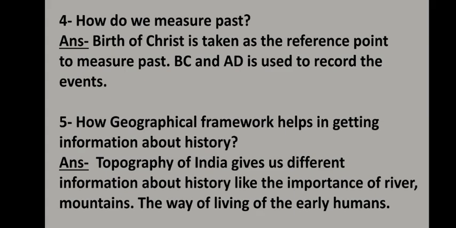The years before Christ was born are written as BC, or before Christ, and the events that occurred after the birth of Jesus Christ are written as AD, which means Anno Domini, in the year of the Lord. BC is also written as BCE, which means Before Common Era, and AD is written as CE, that is Common Era.